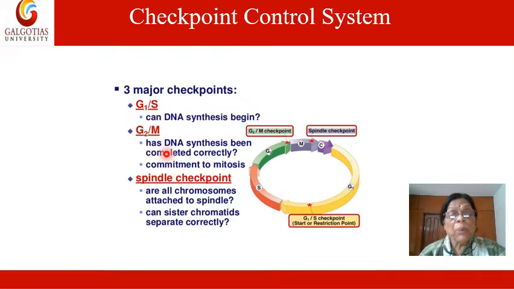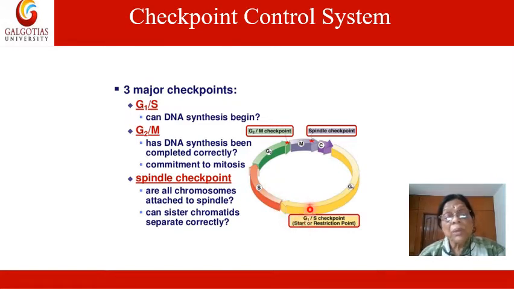So the second point is at G2/M. Has DNA synthesis been completed correctly, and whether the commitment to mitosis is proper or not. Whether the cell is committed to undergo mitosis or not is decided here. If the G1/S checkpoint is crossed, then the cell undergoes the synthesis phase or S phase.